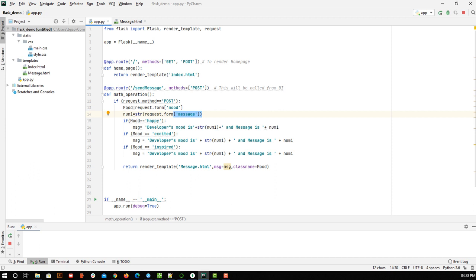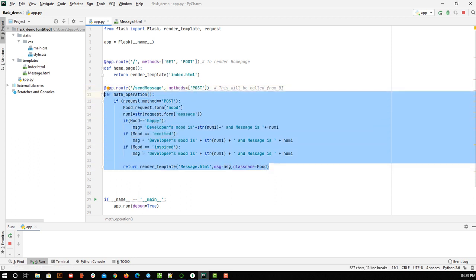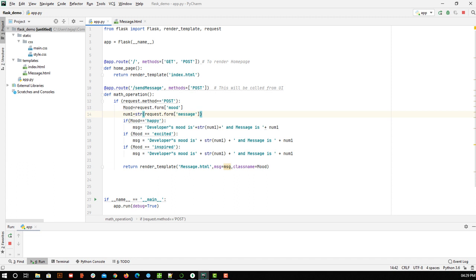So API, in layman's terms, is like some names are exposed and the methods to access those names are fixed, and once someone is calling that, the logic under that name or HTTP method will get executed. So that is API in layman's terms, and this is how we are defining a function.